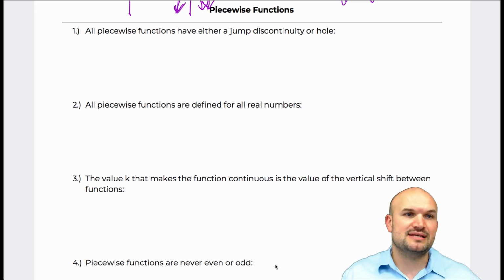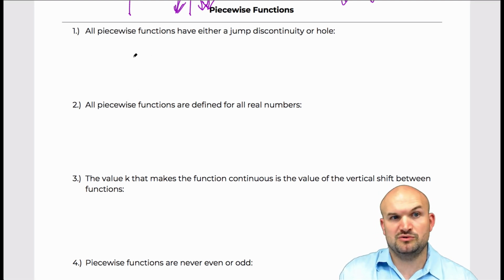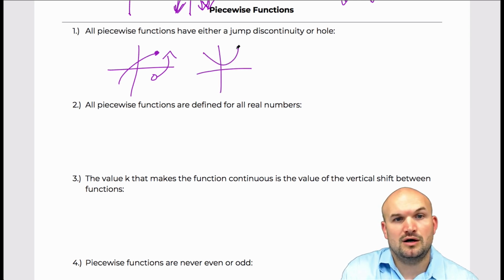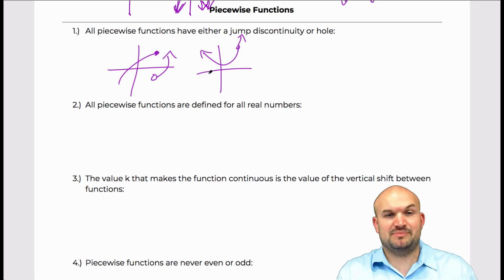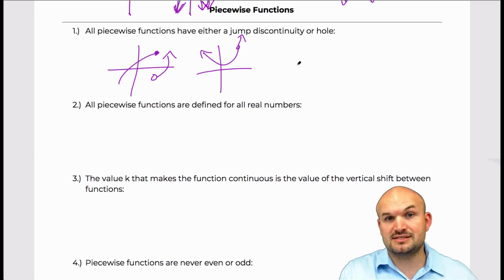So the first statement is that all piecewise functions have either a jump discontinuity or a hole. And this really comes from our instruction with piecewise functions. A lot of times we just deal with them having some sort of a jump, or a piecewise function with a hole of some sort, right? But that doesn't always have to be the case. You could also have an asymptote in this case.